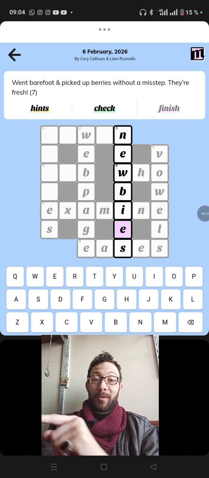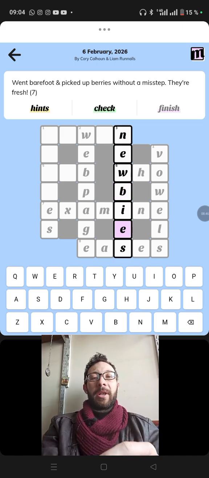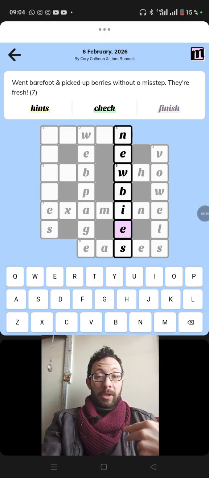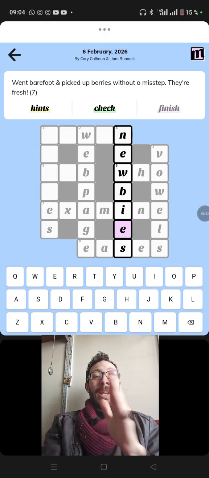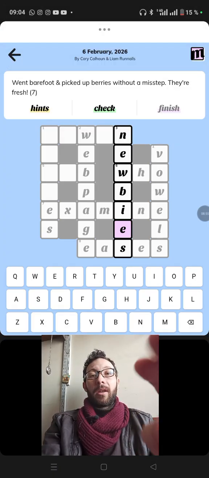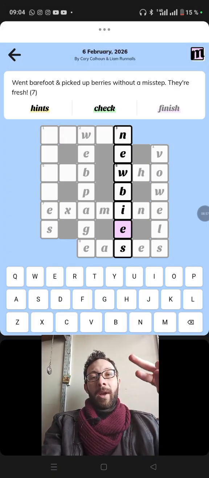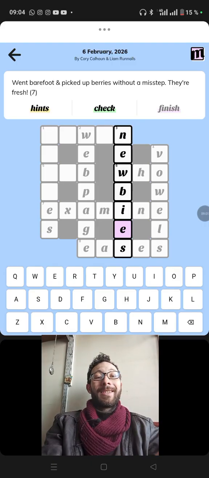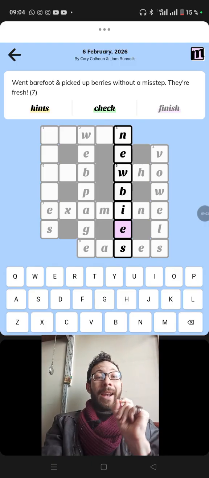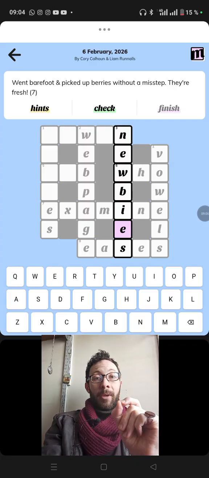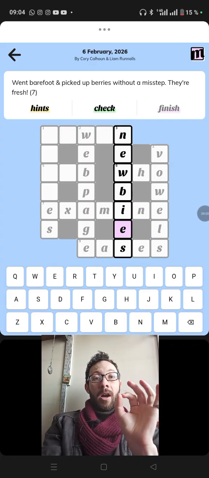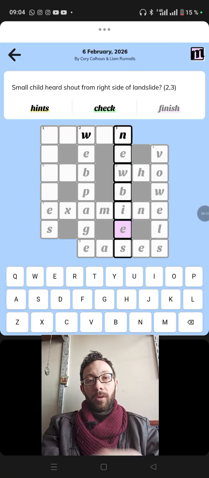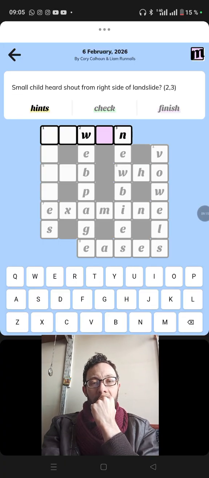So how does it work? It was an E. Went barefoot and picked up. Went barefoot is a word, went without its foot. It's barefoot, so it's free of feet. It's when. And picked up, so instead of when, we have new. And then berries without a misstep. A misstep is a mistake, an E-double-R. So if we take berries without E-R-R, we get B-I-E-S. Newbies. Good.